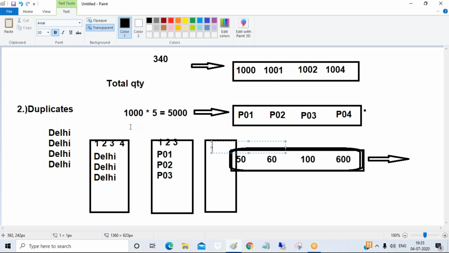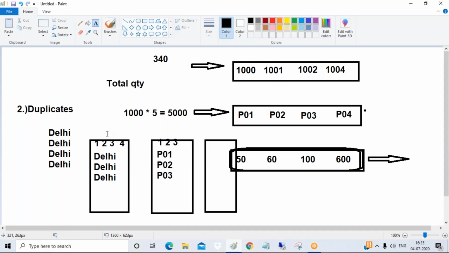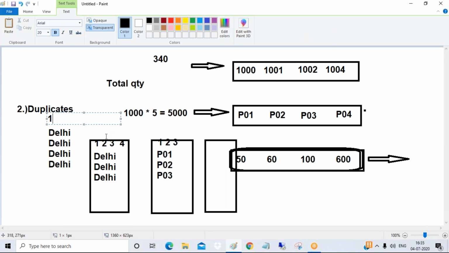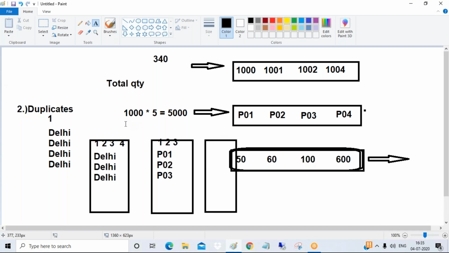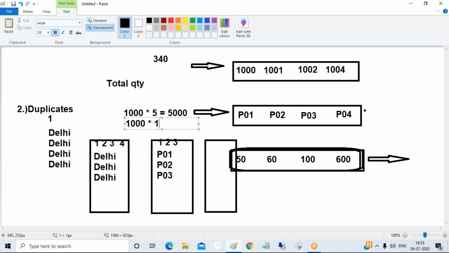Now tell me, guys, suppose Delhi is identified by 1. How many bytes of memory will it occupy? 1000 into 1 byte, only 1000 bytes. Very good. So tell me guys, are we drastically reducing the memory occupation or not? In the HANA system, we are drastically reducing the memory cost, which is a big headache for customers.